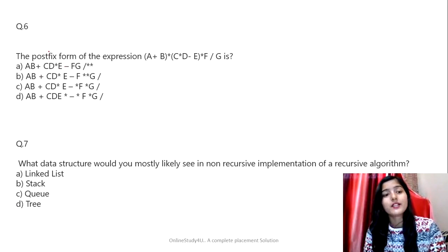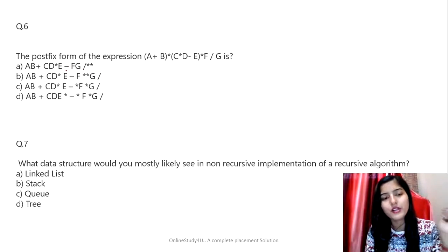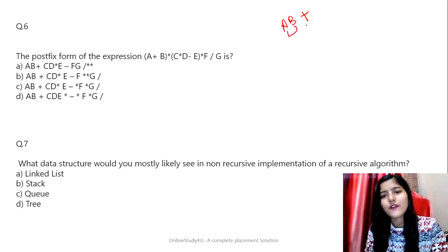Okay, guys, they mostly ask questions on postfix expression, prefix expression, and all these. So that's why we have included this question, to make you aware about the conversion and all. So here the question says, the postfix form of the expression (a + b) * c * d - e. So this is our expression. You have to determine the postfix form, right? What is the concept of postfix form? That operands will come first, and after then the operator will come, right? So that is the concept for postfix.